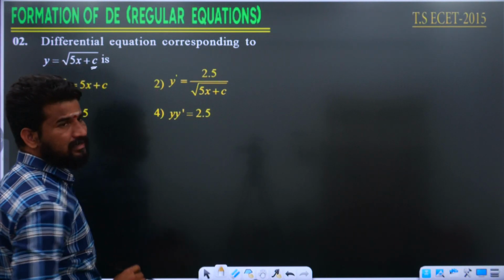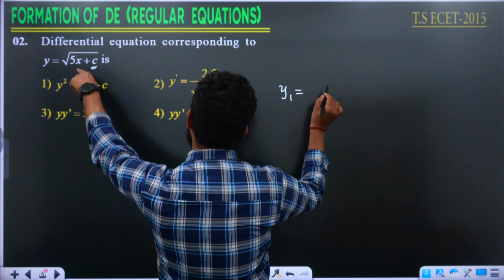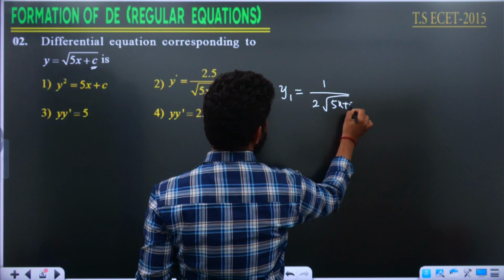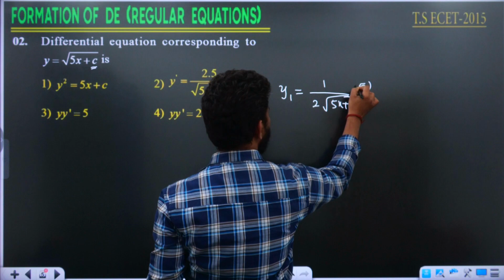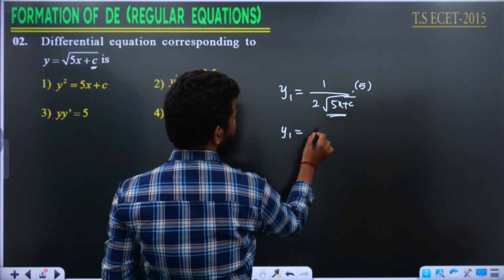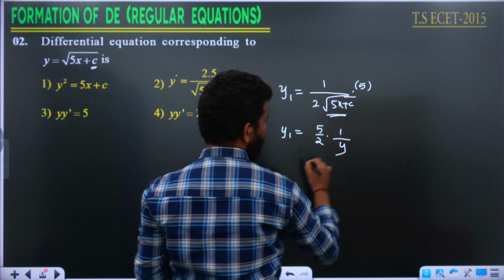C. We need to eliminate c. If you differentiate one time, it is going to be y1 is equal to, by the formula 1 by 2 root f of x, plus the internal derivative 5. And root 5x plus c is nothing but y, that is y only, right?